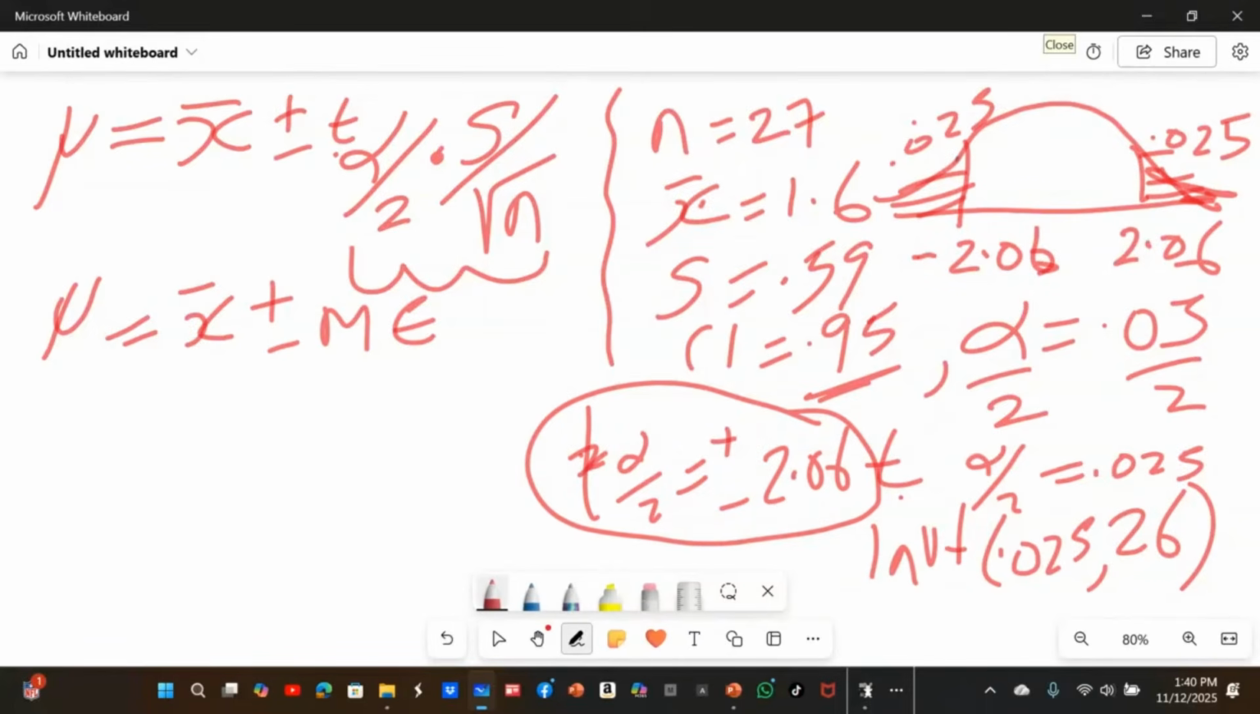I like to draw a number line and put the point estimate here and put the upper bound. The upper bound is margin of error to the right. The lower bound of my confidence interval. All right, so now I pull my calculator up and do the calculation.